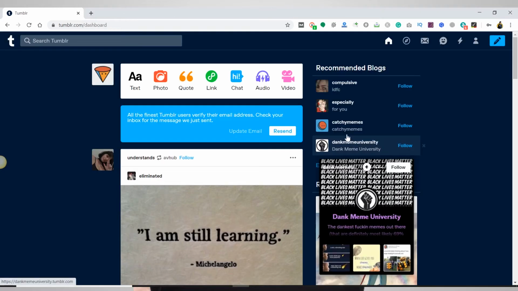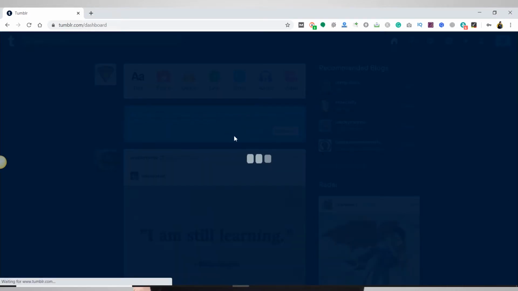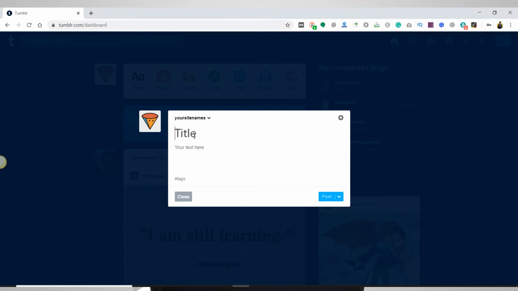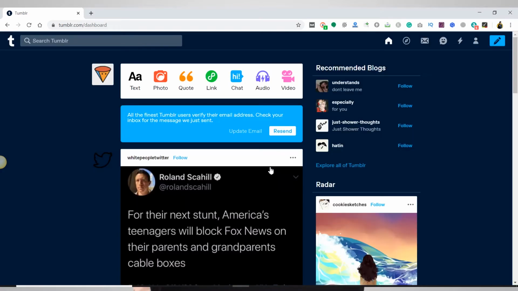Once you sign up, this is how your dashboard looks. You can share your text, photos, quotes, links and anything from here. Let's suppose I want to share a text. I can simply click on text and type my title here and whatever I want to write, my article, I can write it here. I need to give certain hashtags related to my field and that's it. I'm ready to post it here. See how simple it is.